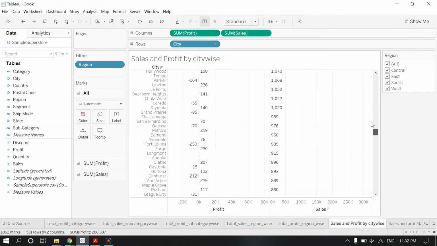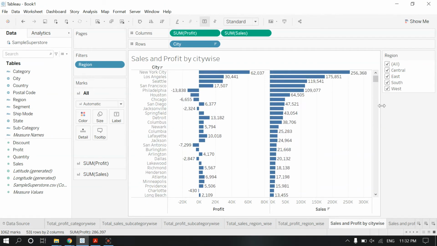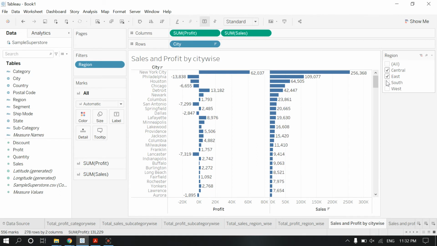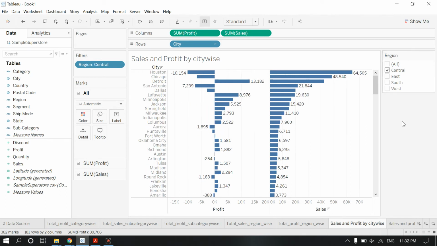So let's check once by doing region wise, because this is the city of all regions. Let's first see the central region. Okay, so central region.